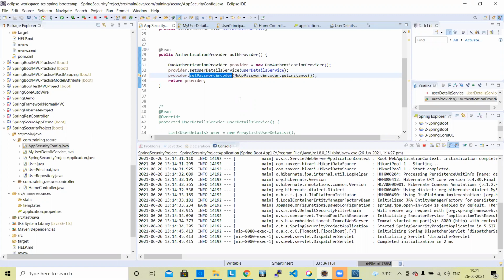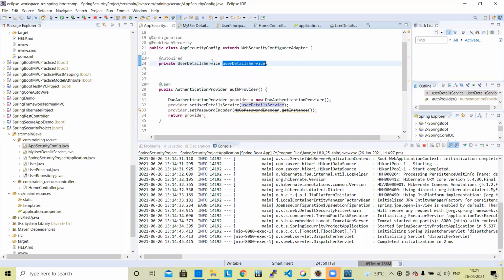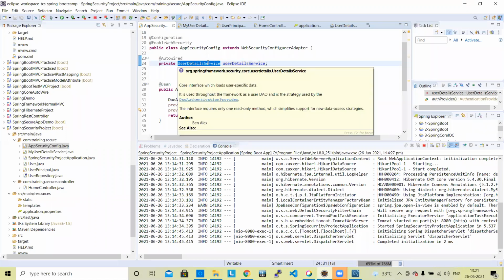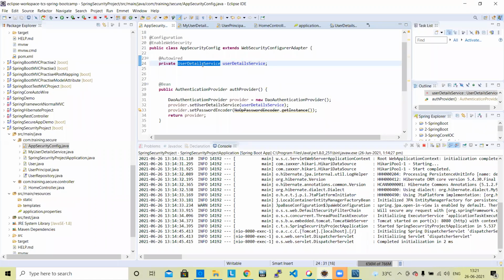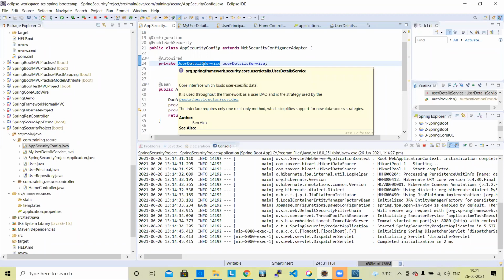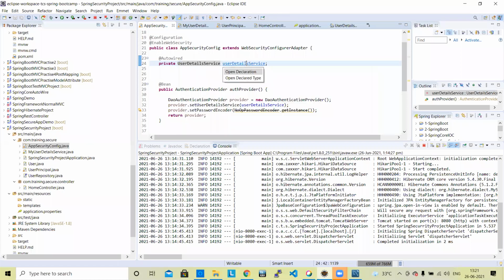Sir, if you want to call the user detail service .java file, at that time you set user detail service using it. In user detail service, it is auto-wired. The actual user detail service is inbuilt. In Spring Security, a user detail service is already inbuilt; you are not creating it. Because of inversion of control, it is created internally. But that class has an inbuilt method.